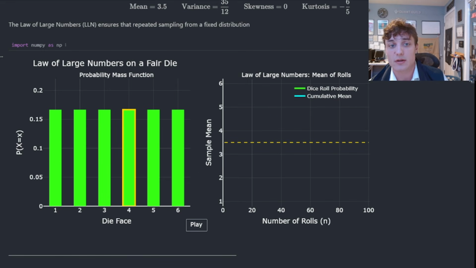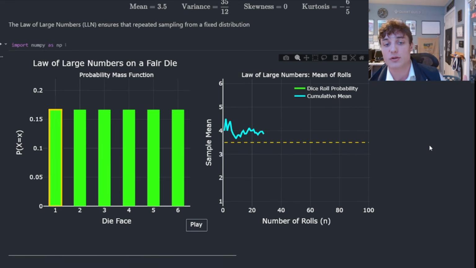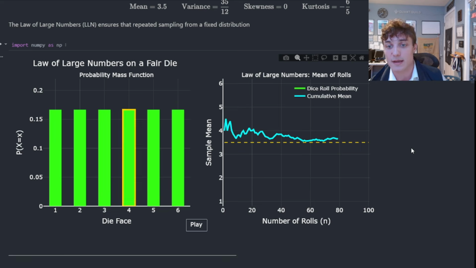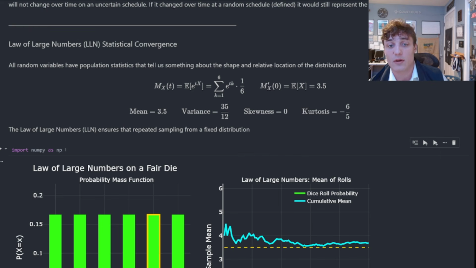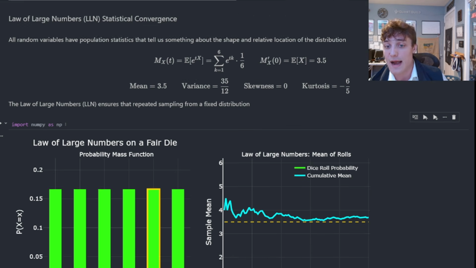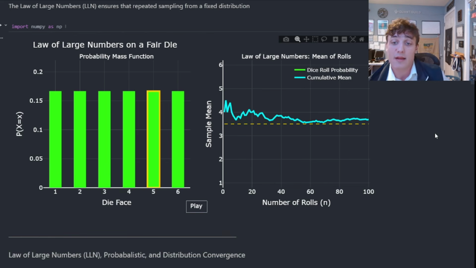What does that actually look like? Well, if I roll a large number of dice, then eventually the mean is going to converge to the theoretical value of 3.5. That is not by accident. That is given to us by the law of large numbers. It's ensuring statistical convergence. Now, if the mean converges, then so will the variance, so will the skewness, and so will the kurtosis. They're all functions of the mean. So if they are finite and the mean converges, as we see in this particular example, then all of the other statistics will converge as well.